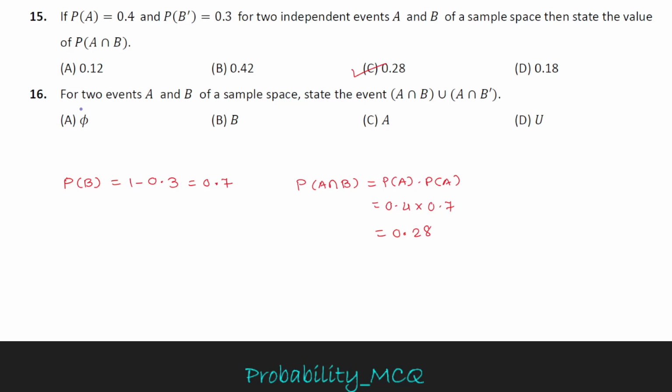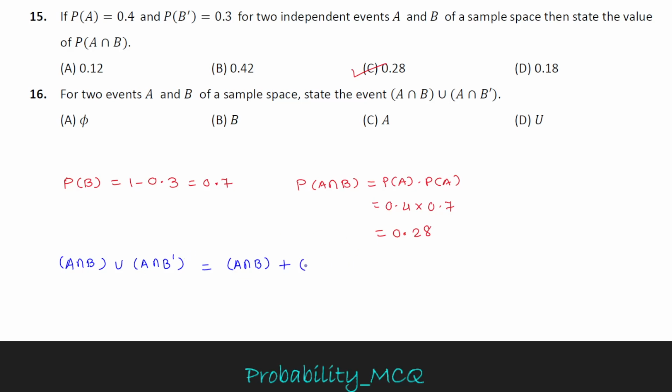Question number 16 is given for two events A and B of a sample space. State the event A intersection B union A intersection B prime. Let me apply the formula keeping A intersection B constant. A intersection B is constant. Union means plus P of A intersection B prime.